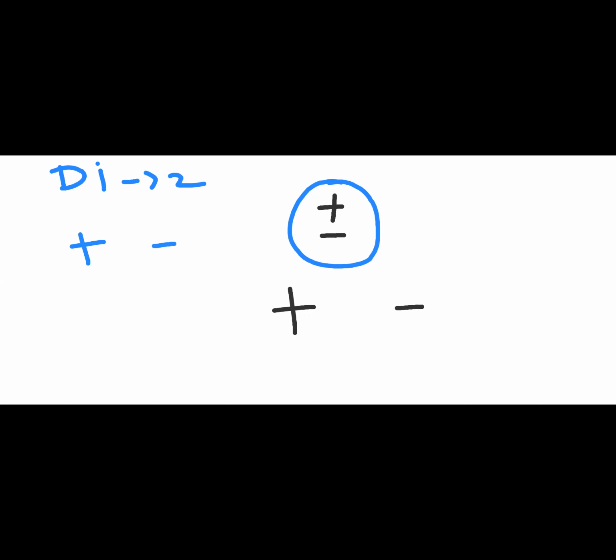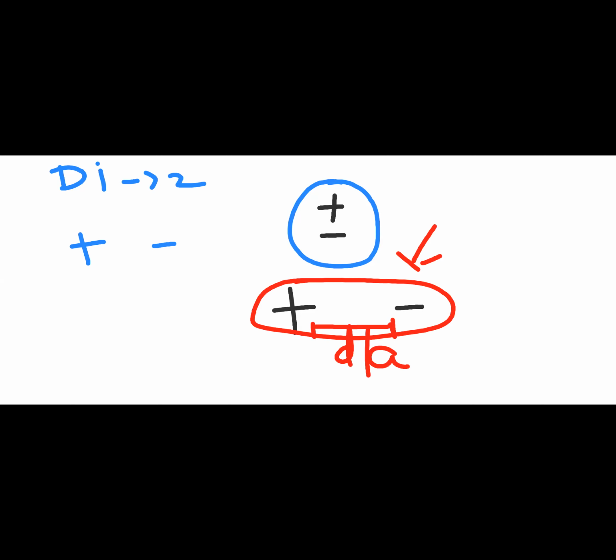For simplicity, we have given 2a. So if I have a separation of charge by a particular distance, suppose this distance is d, or a, whatever you want to say, then this system is what I call a dipole. That means two charges separated by a distance of d.